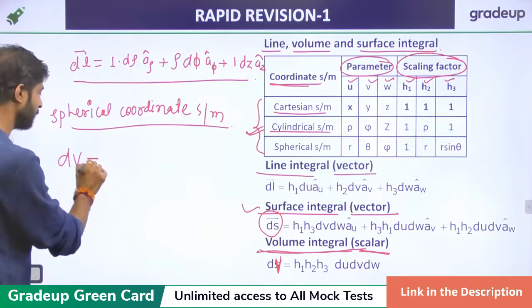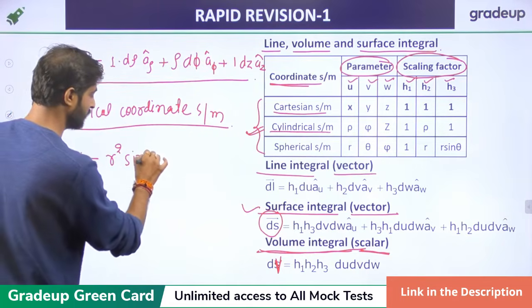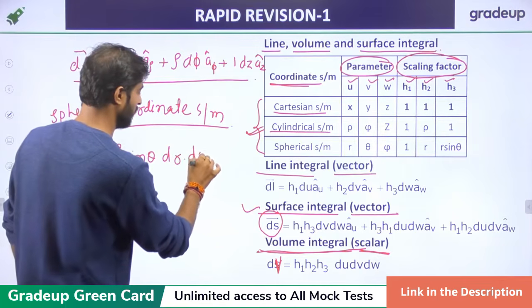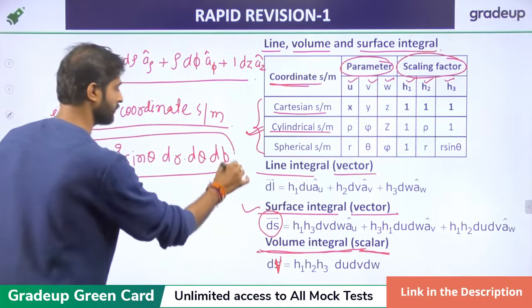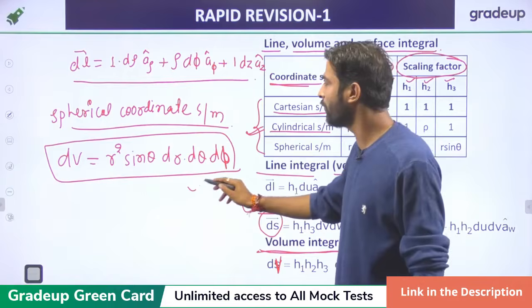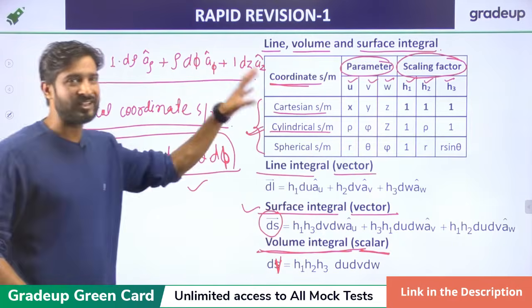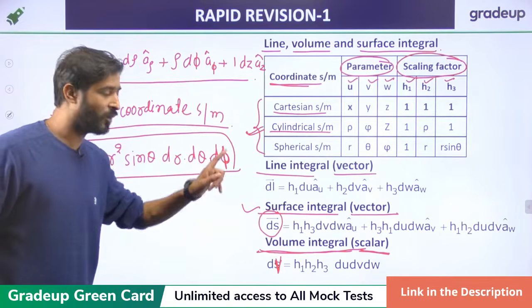Then it becomes r square sine theta dr d theta d phi. That is the equation written for the volume integral in the spherical coordinate system. So by using this table, you will get these three: line integral, surface integral, and volume integral.